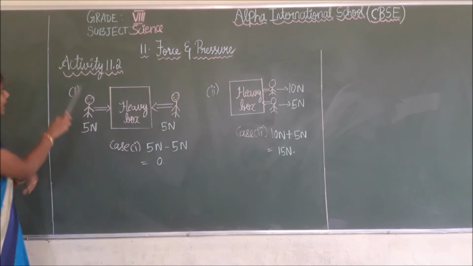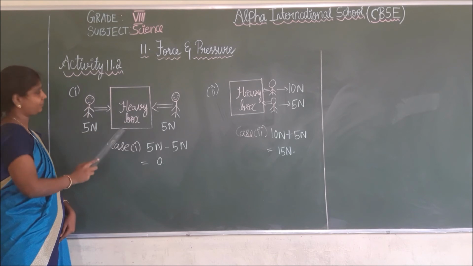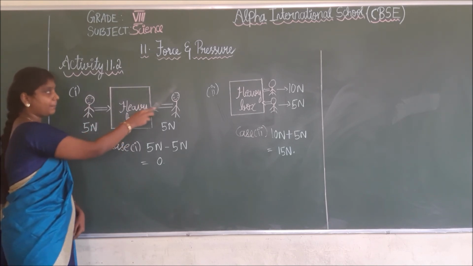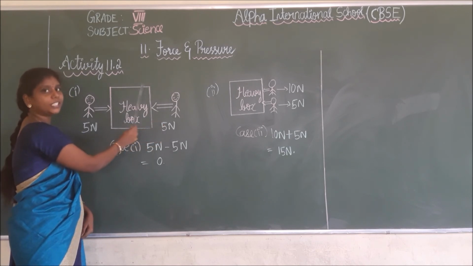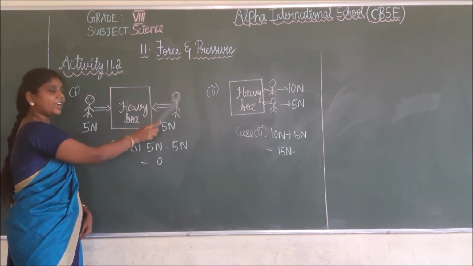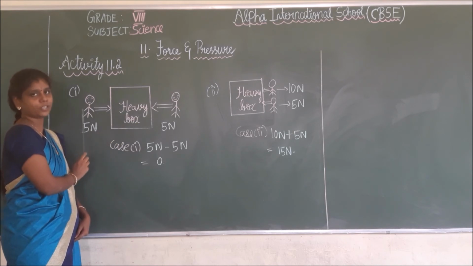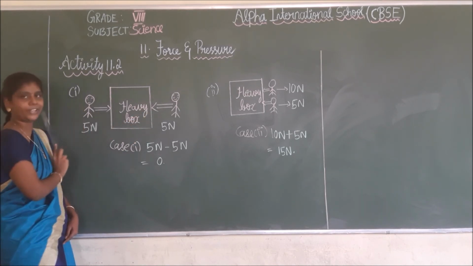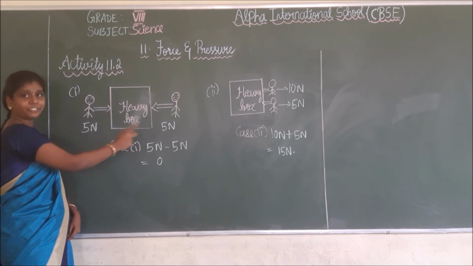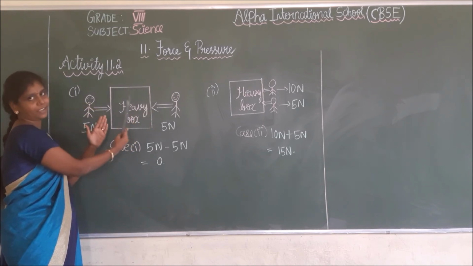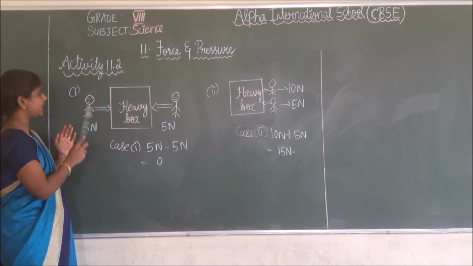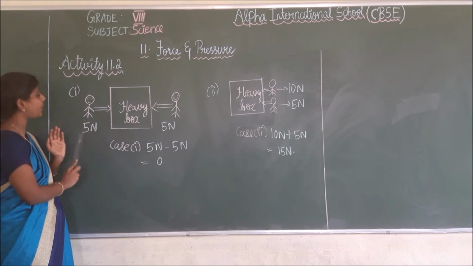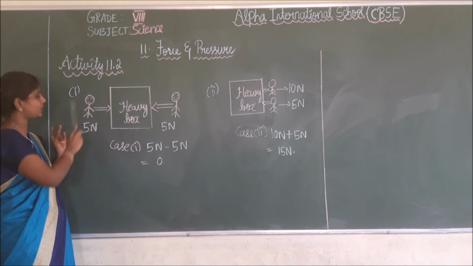Activity 11.2. Consider a heavy box. A man is trying to move the heavy box, but he is not able to move it. For that, what is he doing? He is asking help from his friend. Now both of them are trying to move the heavy box. For example, see, this man is giving a force of 5 Newton.